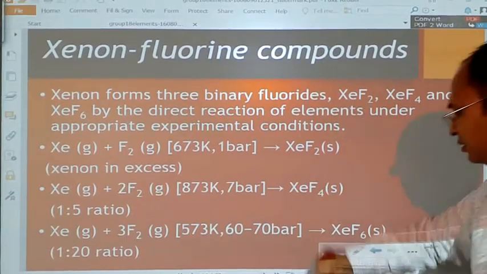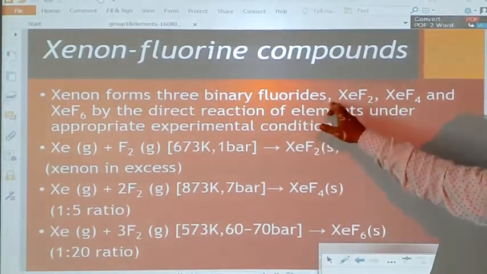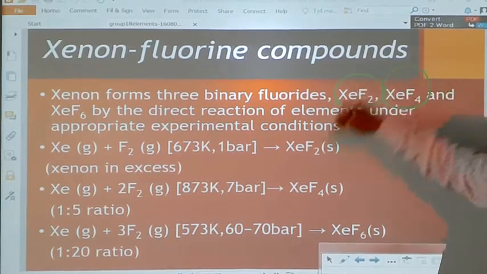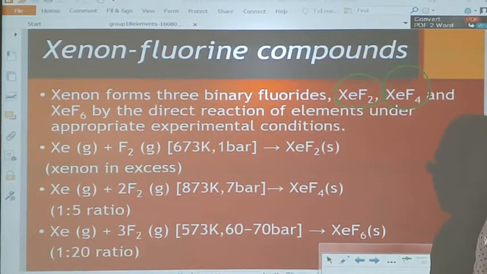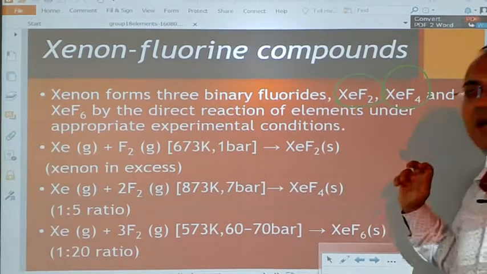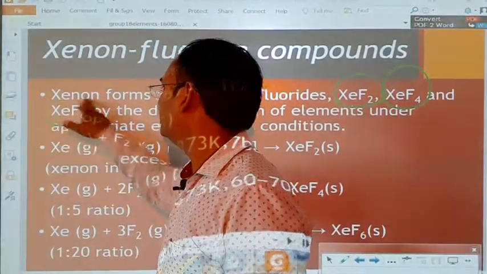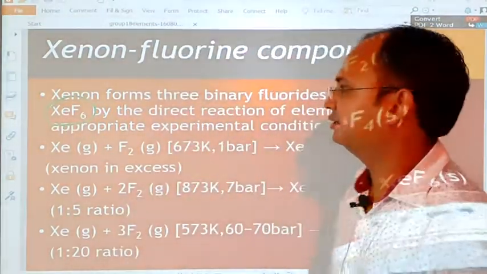These are the 3 main compounds of xenon with fluorine: XeF2, xenon difluoride, XeF4, xenon tetrafluoride, and XeF6, xenon hexafluoride.